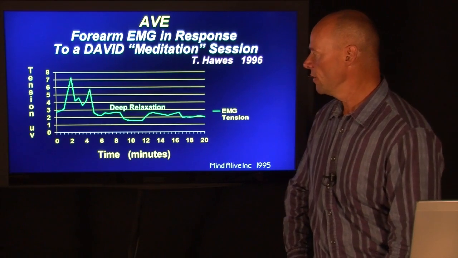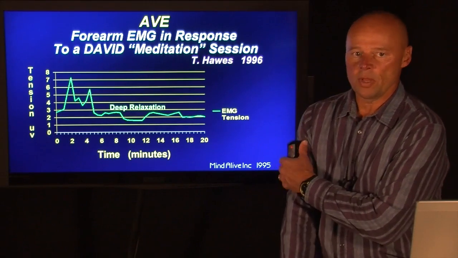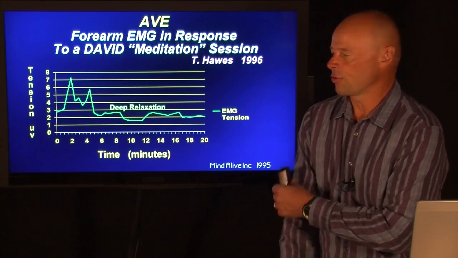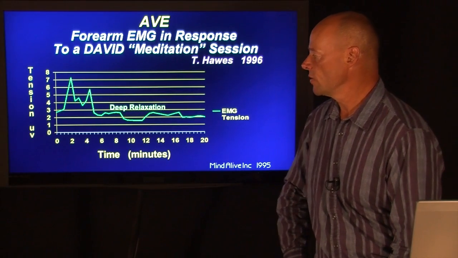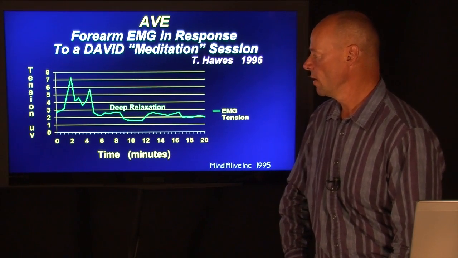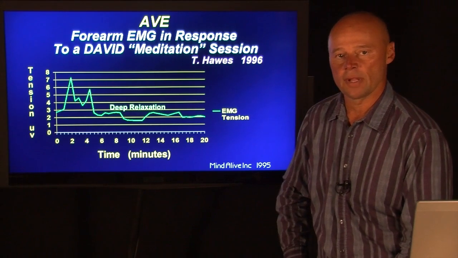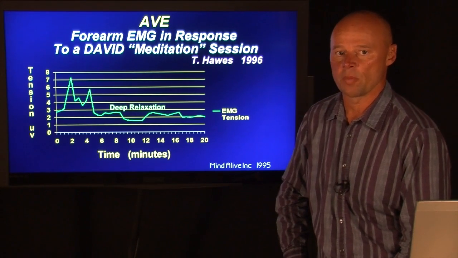We also see in this slide here forearm EMG, or muscle tension. Again, roughly at about the 5 to 6 minute mark, as this person was dissociating, their arms became very relaxed, as actually did their entire body.